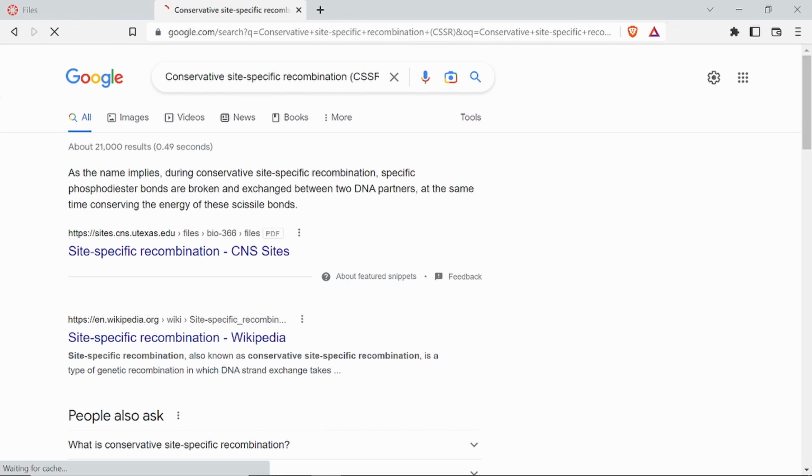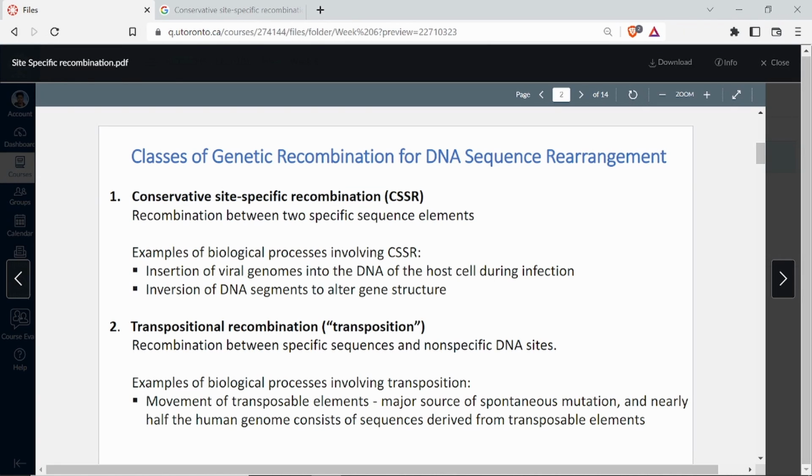So these are the classes of genetic recombination. It is similar to homologous recombination, and it also involves pairing of two homologous regions which come together, and then there is recombination. But it is a little more precise as compared to homologous recombination. You could call it a kind of sub-part of homologous recombination, where the regions of homology are very small. It is not a very extensive homology. The regions are very small, and there are certain sites only where the recombination is going to happen.